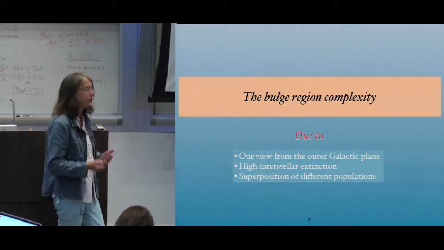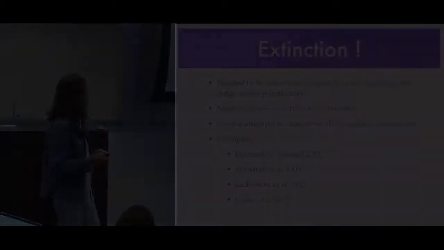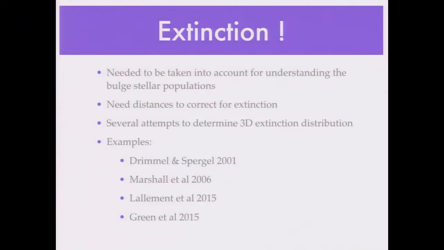And it's very complex. And first, about the extinction. This is the main problem to understand the Milky Way, and it needs to be taken into account to interpret the data that we are seeing. In order to really understand the extinction, we need to have distances, because if the extinction is close to Earth or in the bulge itself, this is not the same correction that you have to apply on the observations. So there have been several attempts to determine 3D extinction models, and I give you here some examples.